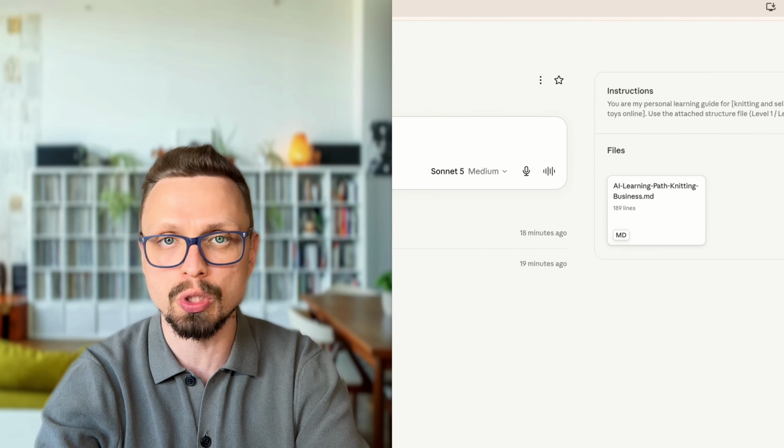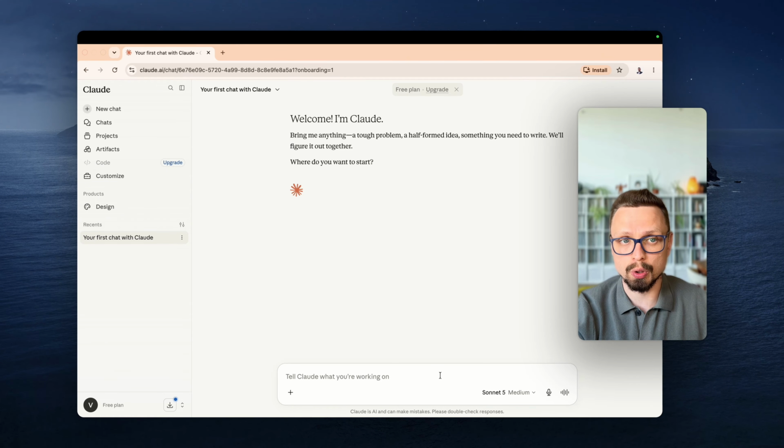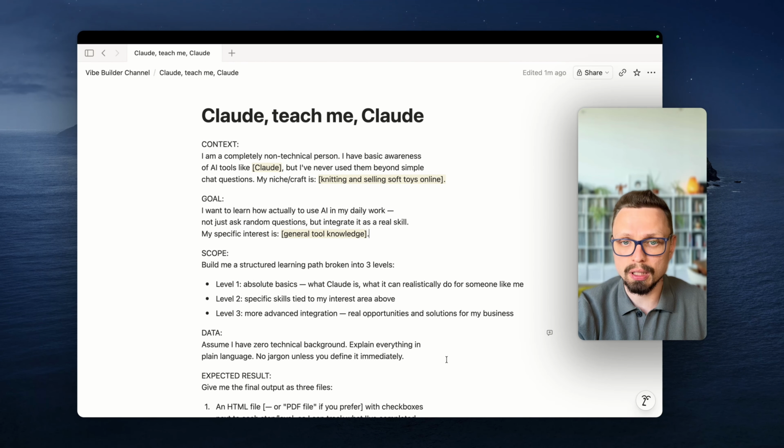So what you need now is to create an account in Claude if you don't have one yet. I created a new account. It's a completely new free account because I don't want to use my own account with memory about myself. That's why I use the new account and show you how to use this completely from scratch, when memory is empty. Then you need to use my prompt. The link will be in the description to all the prompts that I will show you today. You just need to copy and paste.